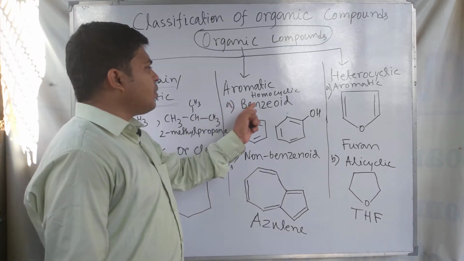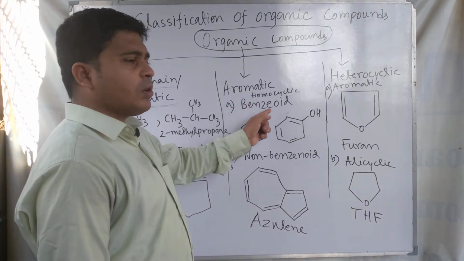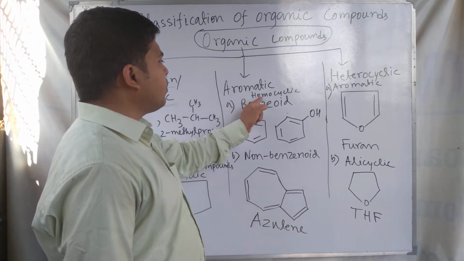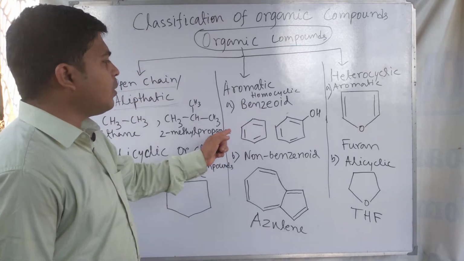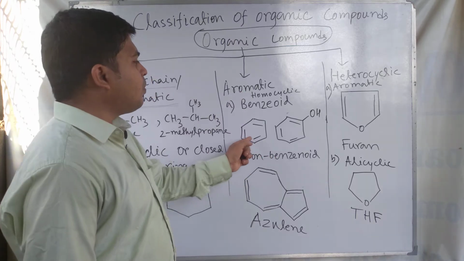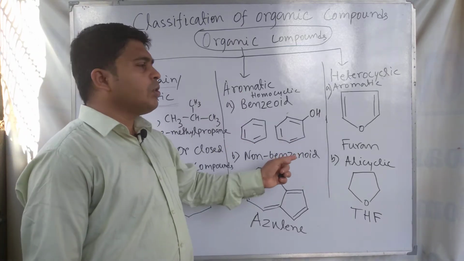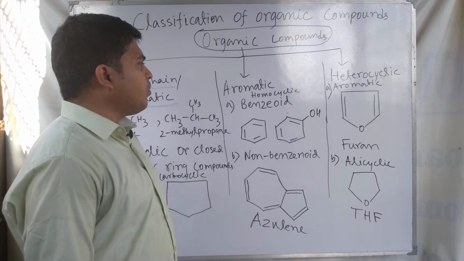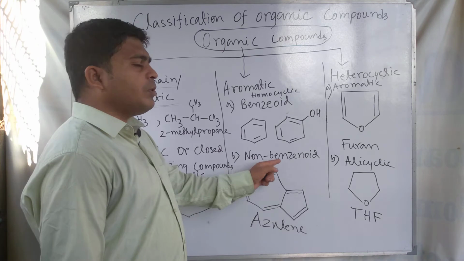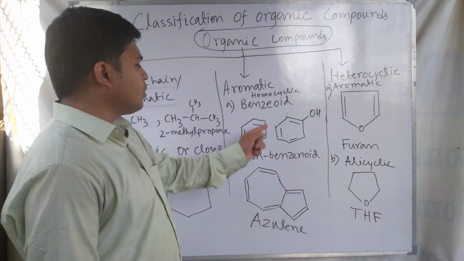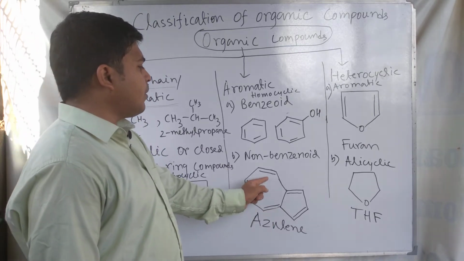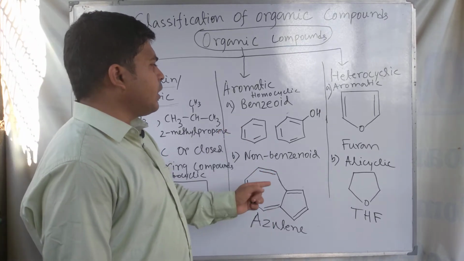Okay, these are examples of aromatic. Homocyclic means all corners of the ring are occupied by carbon. For this reason, these are homocyclic. Benzenoid compound means benzene based compound. Aromatic benzene based compounds like benzene, phenol. These are examples of aromatic homocyclic compounds, benzene based. And a non-benzene based compound, non-benzenoid aromatic homocyclic compound, is an example like azulene. Azulene is an example of a non-benzenoid homocyclic aromatic compound.